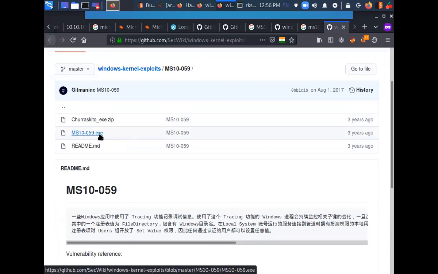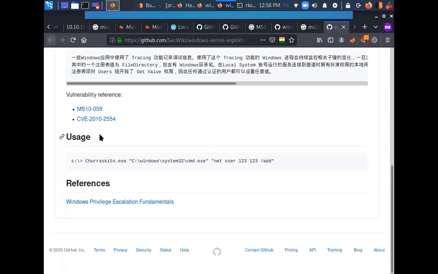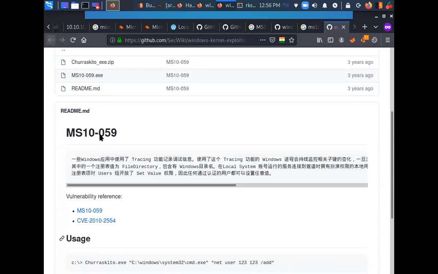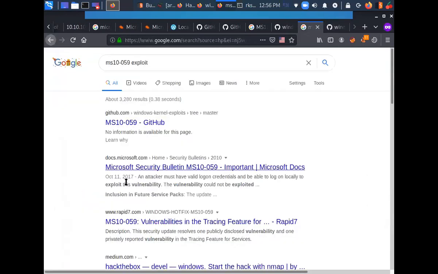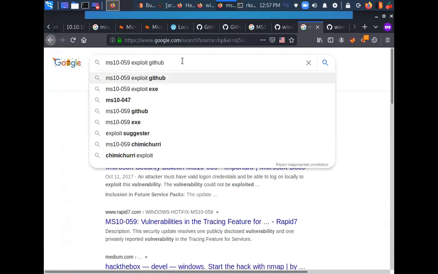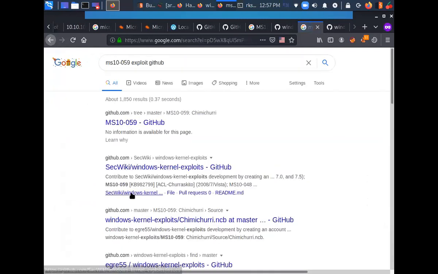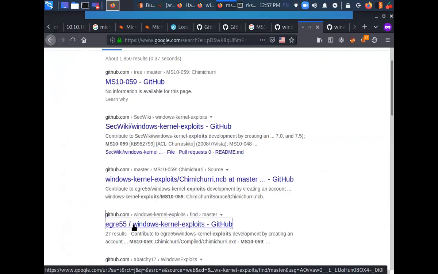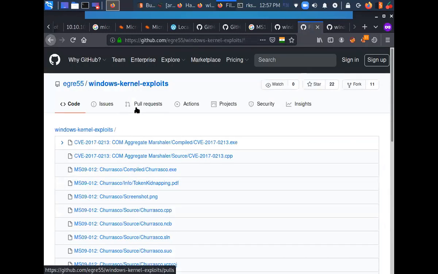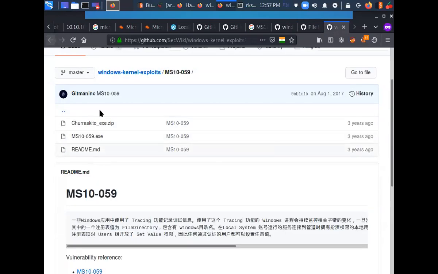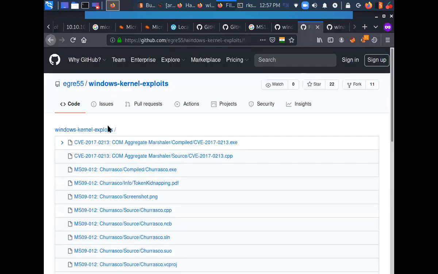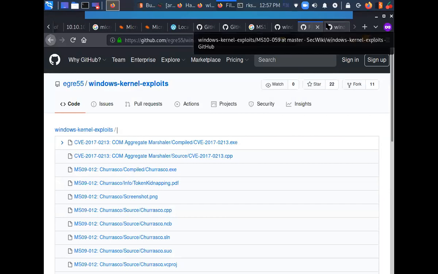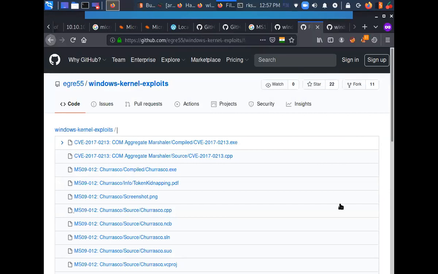I can try to download this EXE, run this EXE. Okay, that's one way out. Exploit GitHub. Yeah, this is my trusted GitHub egress. So when I'm going to run exes from the internet, I would prefer to run it from the trusted source instead of just taking an exe from anywhere and directly running it.